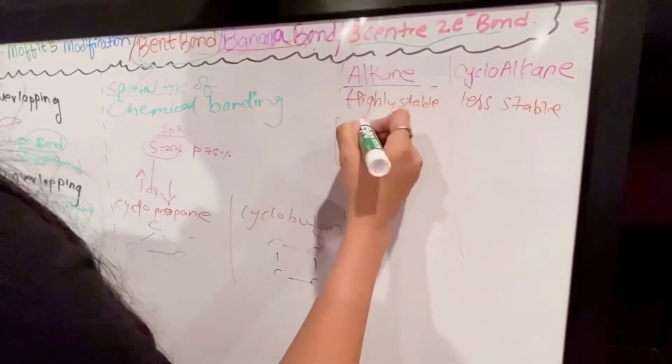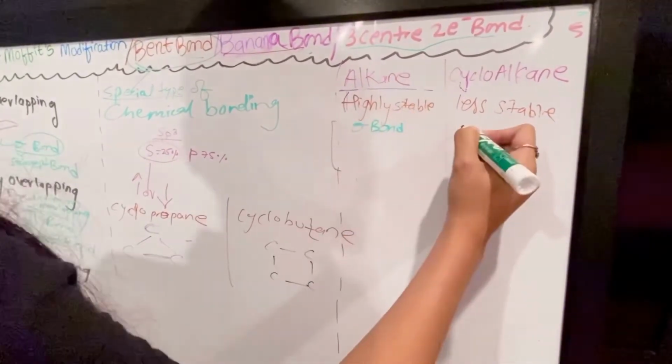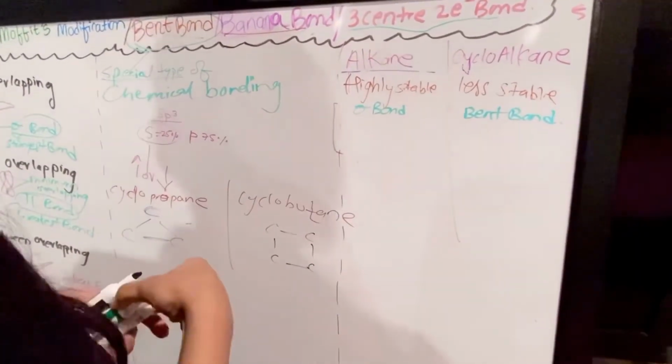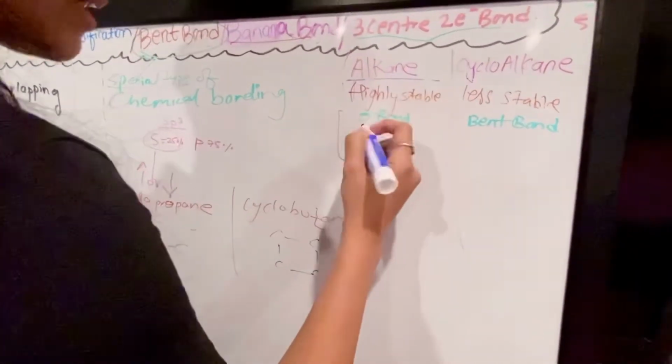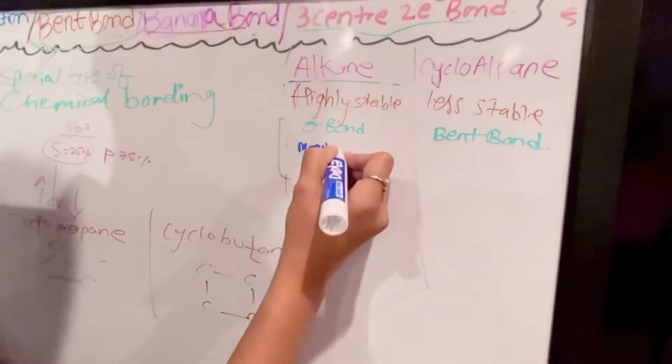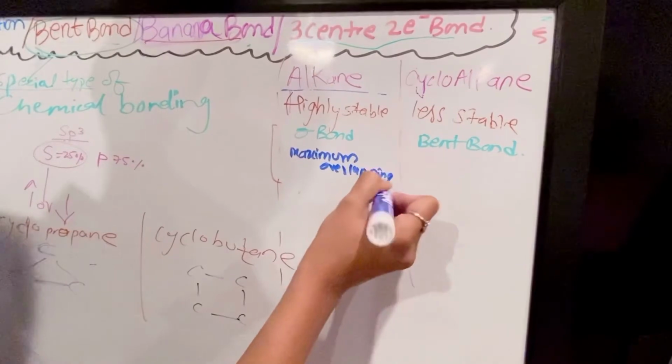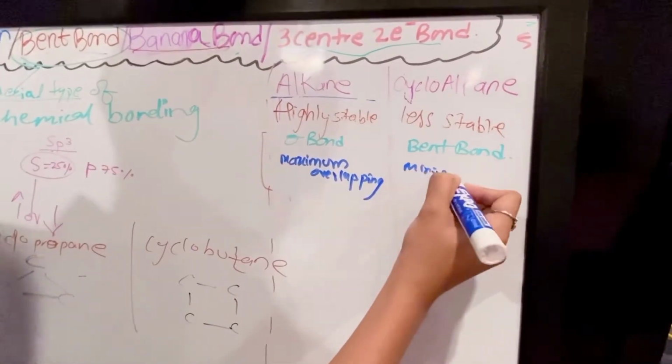There is a presence of a sigma bond here. There is a presence of a bent bond here. There is a maximum overlapping here, and here is minimum overlapping.